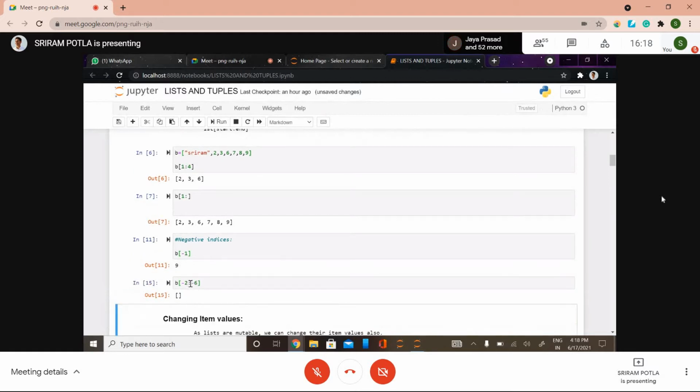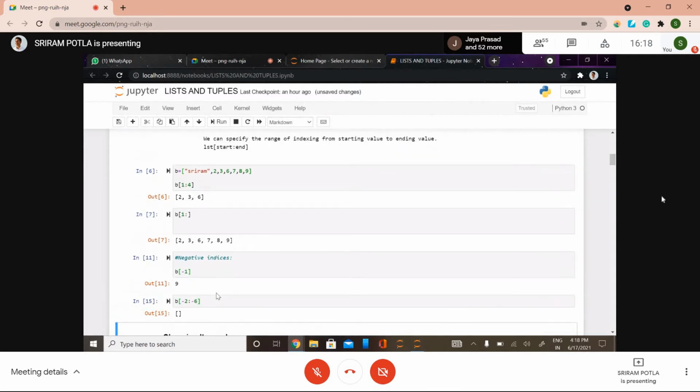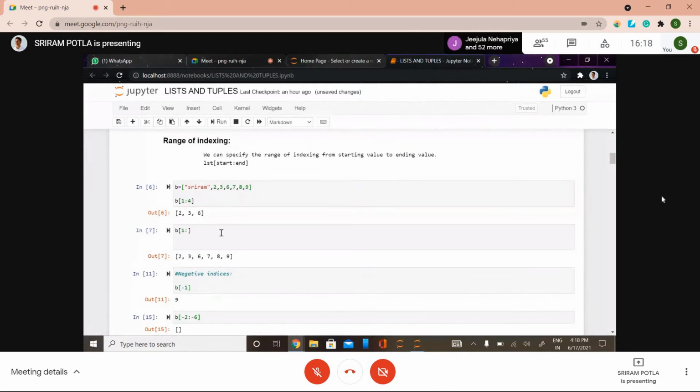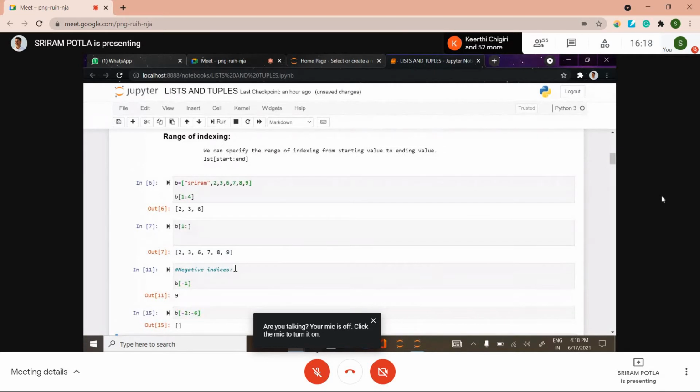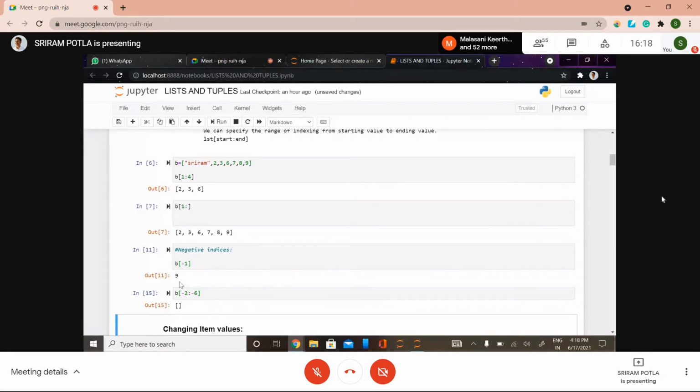See here, each and every time it is going to say empty list. So this is how you can slice the values between one index to another index using positive, and for negative it doesn't work. You can refer only to one index. Is that okay, like how to index and slice? Yes, sir. I will refer to this and I will answer you at the end of the session.